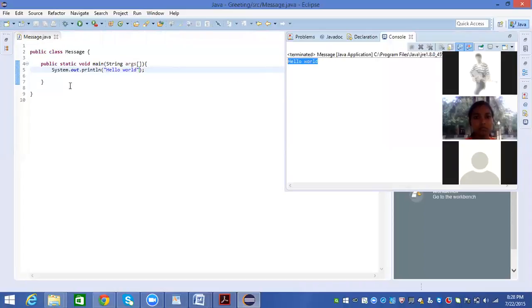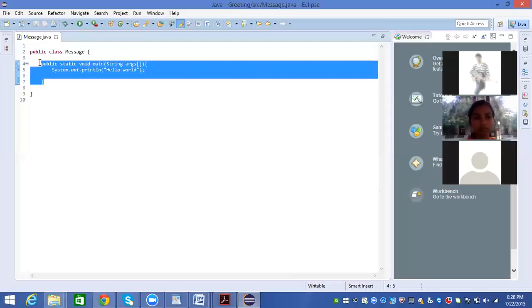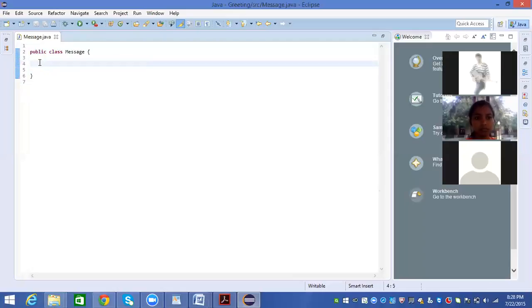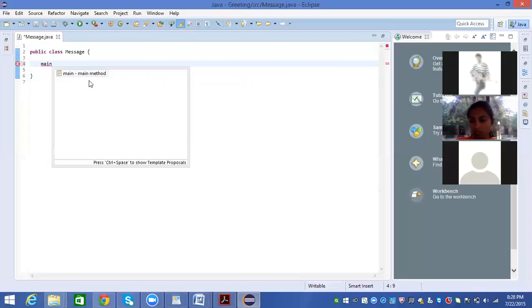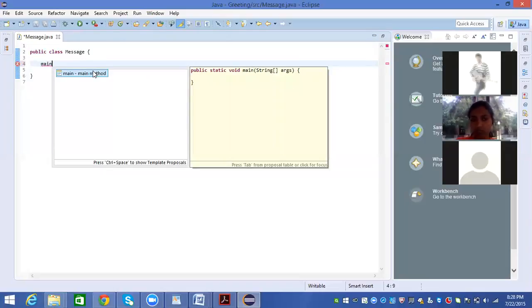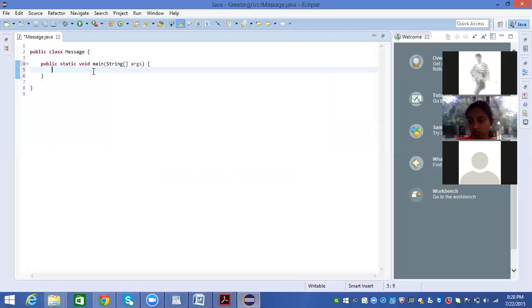So usually we never write the main method like this. We always depend upon shortcuts. In the whole Eclipse framework, you should always depend on two things: one is control and another one is space. Type main and press control space. You can see the main method. Click on the main method, then public static void main String args will be created automatically. Similarly, type sysout and press control space. You can see System.out.println. Run this program and print whatever content you want.